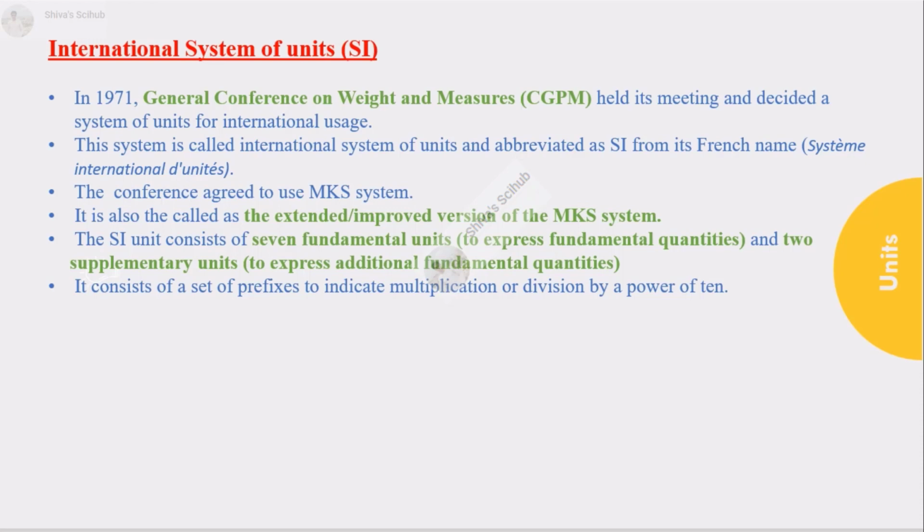This was achieved from a general conference on weights and measure in France. The conference agreed to use MKS system as the standard system. The SI unit consists of 7 fundamental units to express fundamental quantities and 2 supplementary units to express additional fundamental quantities, which is out of the scope of your syllabus and hence not discussed in this video. The SI system is advantageous as the system proved to be rational, coherent, and extended.